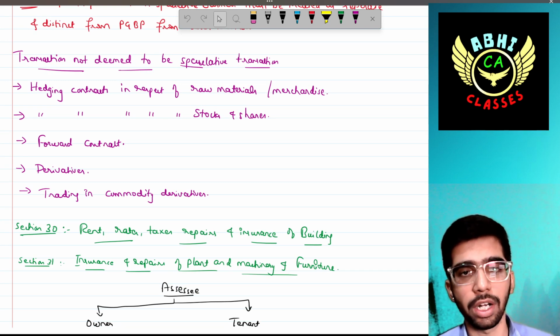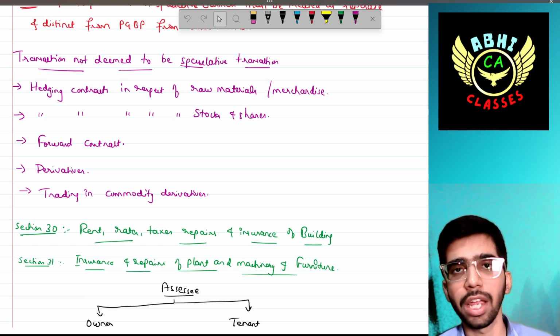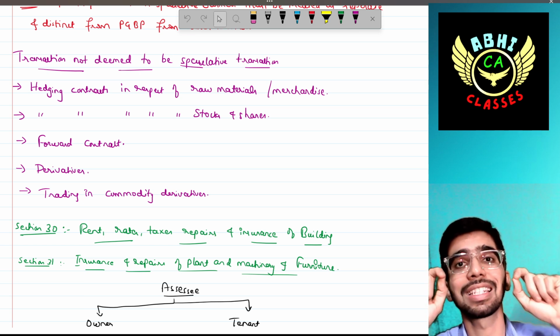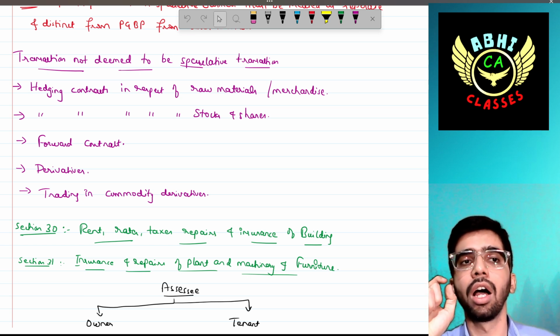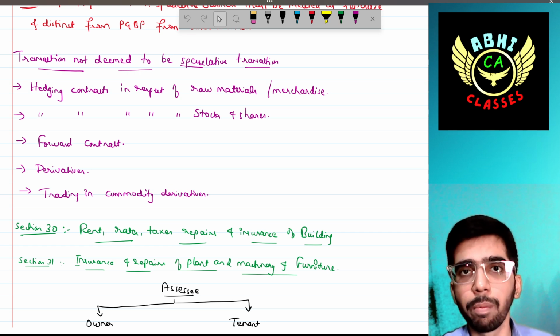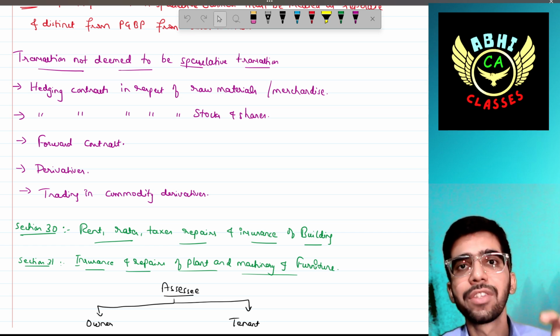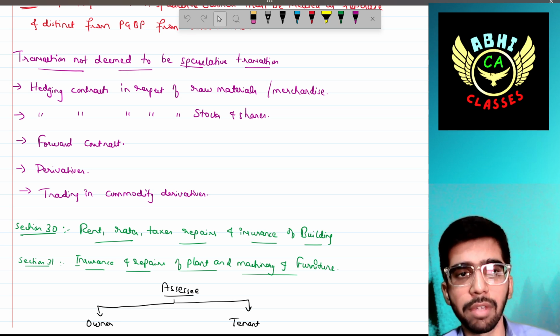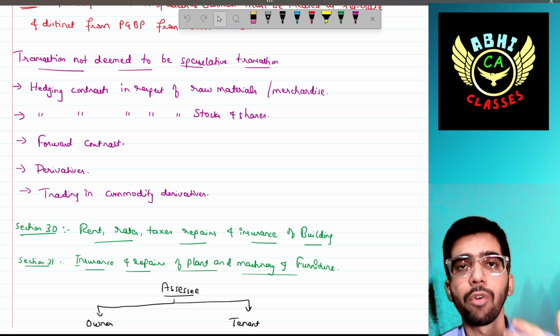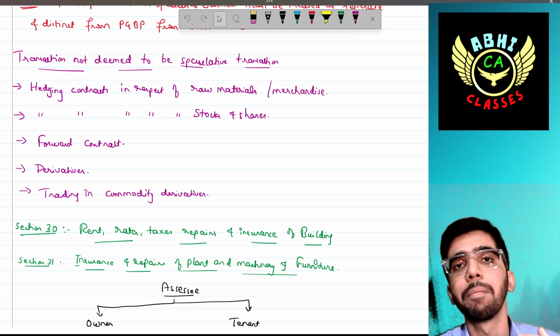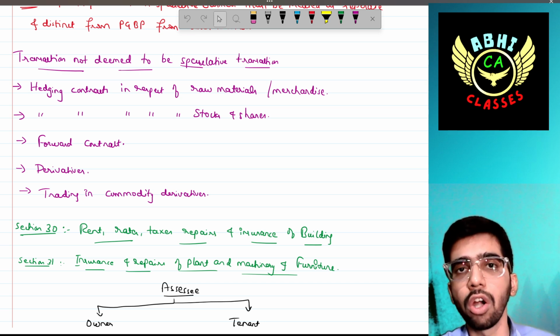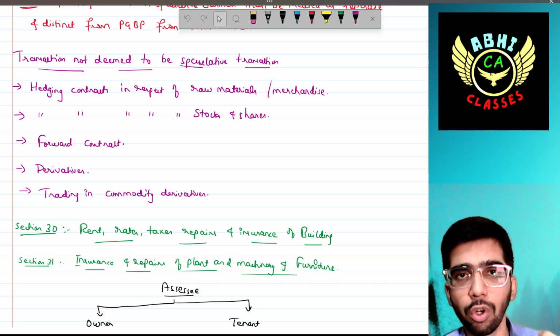The hedging contract in respect of raw materials and merchandise. What a hedging contract means is not so important, but if your examiner mentions hedging, then it should be treated as a hedging contract. Then the hedging contract in respect of stocks and shares. Then forward contract. A forward contract means that in the upcoming days I will fulfill this contract.